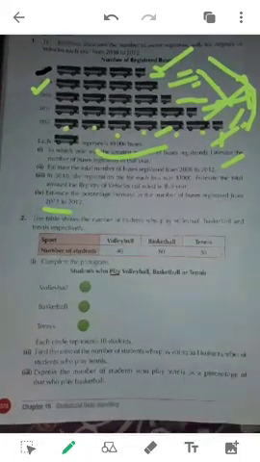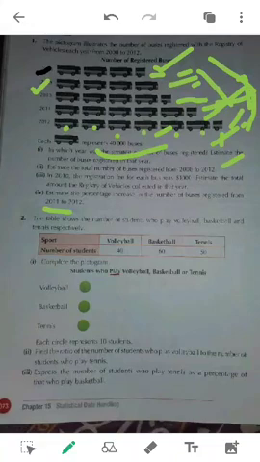Coming to question number 2, once again he has given a table, and volleyball, basketball, tennis, these are the 3 games that are being played, and he has given the number of students that play those games, 40, 60 and 50 respectively. Now he has asked me to complete the pictogram. Okay, one unit he has already given to me. We will draw the circles.